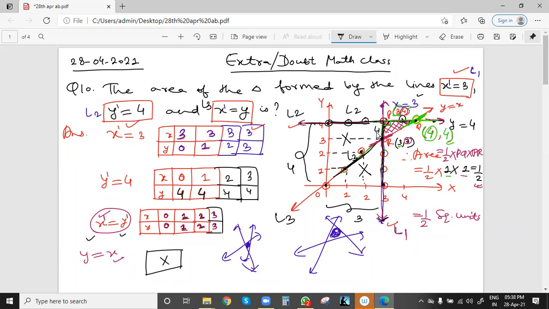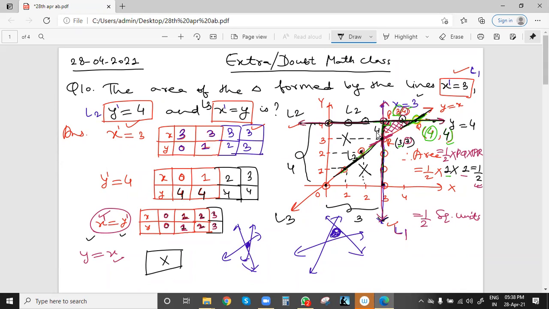Now let us take this as Q. So because Q is the point lying on both this line, y equal to 4, so y will be 4, and also on this line, x equal to y. So y equal to 4 because this is lying on line L2, and this Q point lying on this line also, x equal to y.